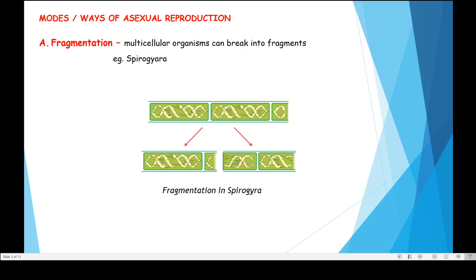which can break into fragments or small pieces due to one reason or another. Here you can see in this diagram the plant Spirogyra, which is a filamentous structure. Later, due to some reason, it has been broken into two parts or pieces, or you can call them fragments. This particular mode of asexual reproduction is called fragmentation.